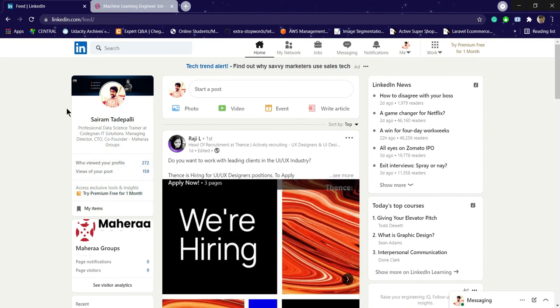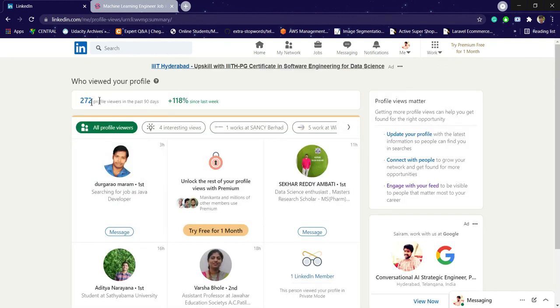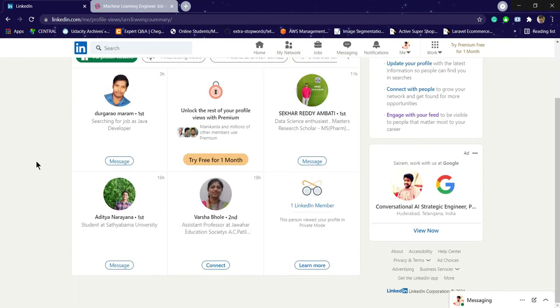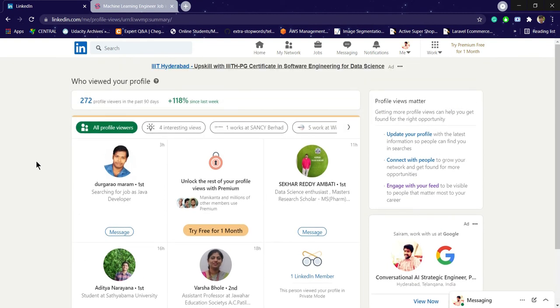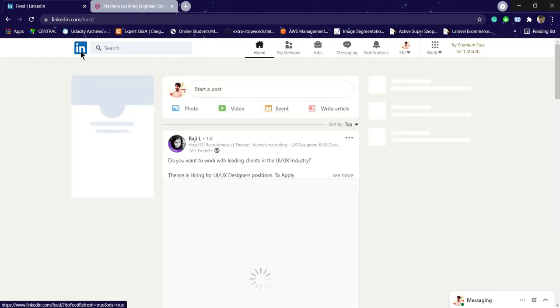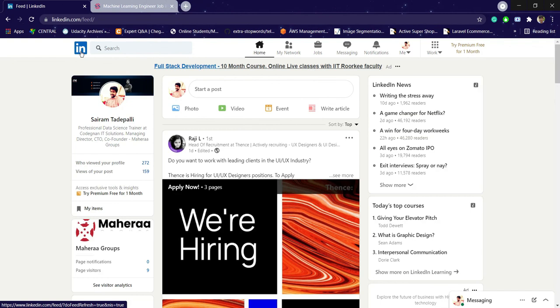And here, you can see the total profile views for the last 90 days. Over the last 90 days, my profile viewers are 118% higher than last week. In total, 272 profile views are there for me, and it's going on. Like this it will be happening in LinkedIn. You can grow your community, and it will be a best part of your career. I hope you got a clear understanding of how LinkedIn works.